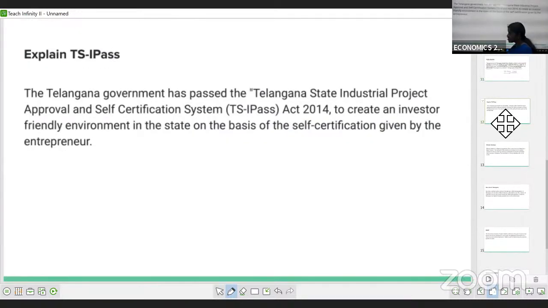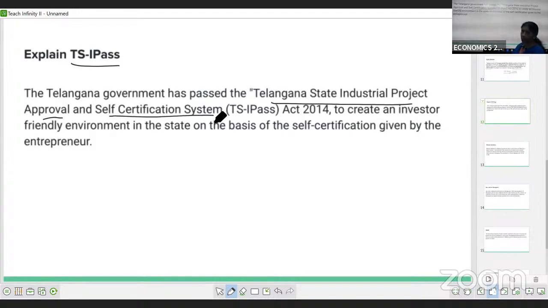Explain TS I-pass. This is most important. What does this TS I-pass mean? The Telangana government made one rule. What is that? Telangana State Industrial Project Approval and Self-Certification System.